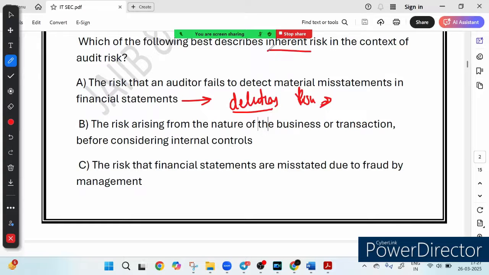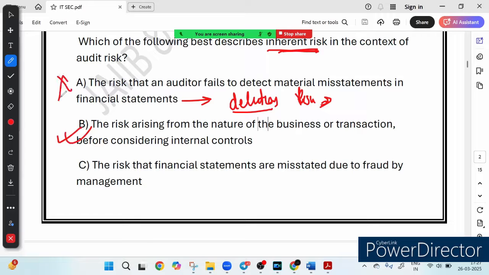So you have to decide which is called inherent risk in the context of audit risk. Let's see option number B. For example, let me give you one example to make it more clear. Right. So now option B, if we talk about the risk arising from the nature of the business or transaction before considering internal control. Yes, this is the correct answer.